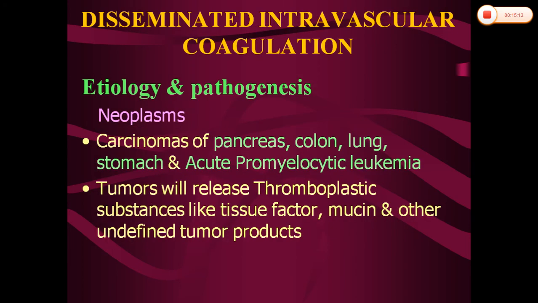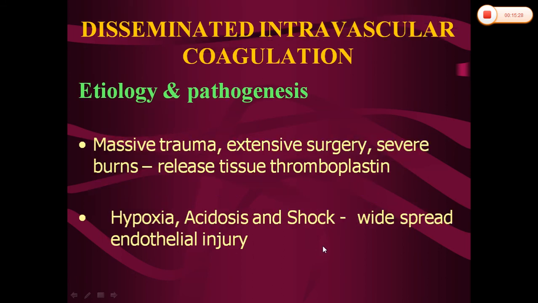And also in neoplasms like carcinomas of pancreas, colon, lung and stomach, and also in acute promyelocytic leukemia, there will be release of thromboplastic-like substances into the circulation like tissue factor, mucin and other undefined tumor products. In case of massive trauma, extensive surgery and also in severe burns, thromboplastic-like substances will be released into the circulation. And also in hypoxia, acidosis and shock, there will be widespread endothelial injury.